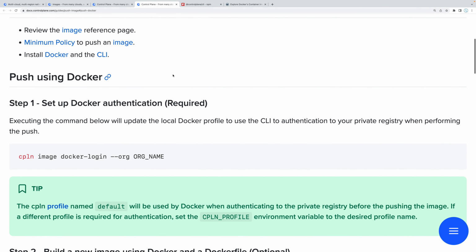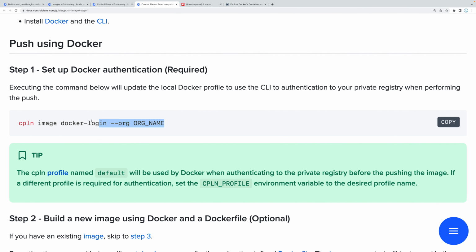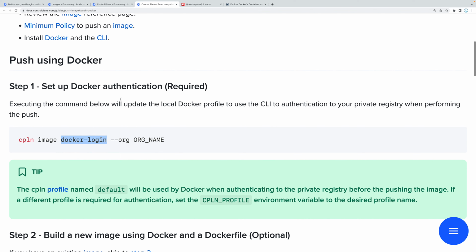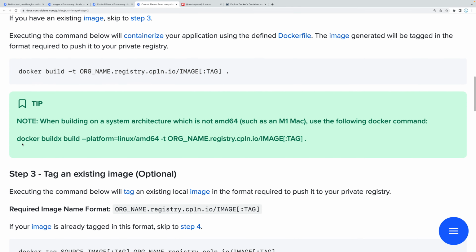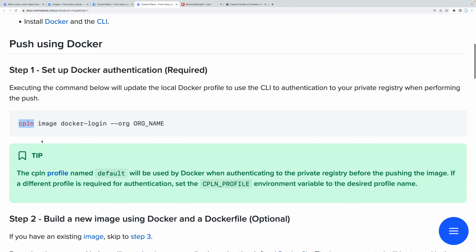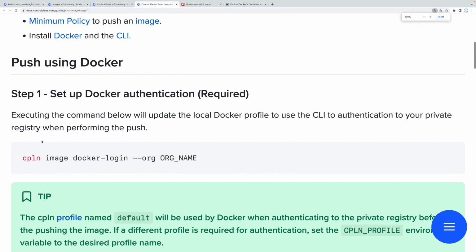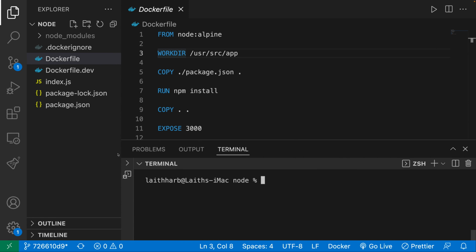And the first thing that we need to do is log in from the CLI into our account. So what we need to do is install this over here. Let me zoom in a little bit. We need to install this command line interface into our terminal.